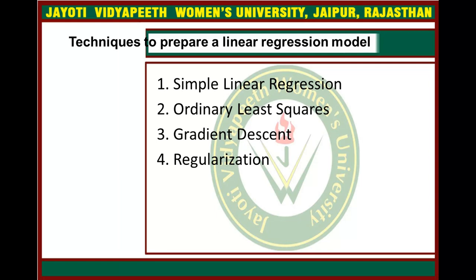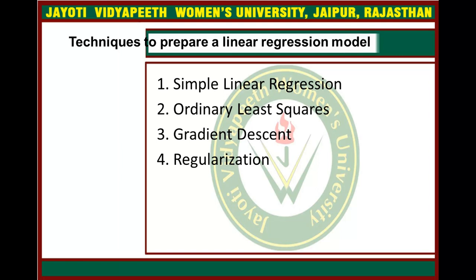The second is ordinary least squares. In the previous technique, simple linear regression, we have only a single input, but in this one, if we have more than one input, we can use ordinary least squares to estimate the coefficient values.